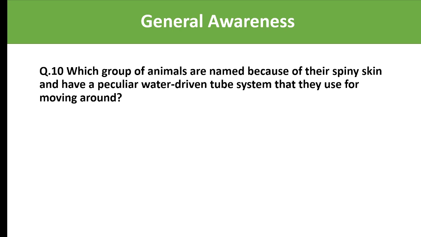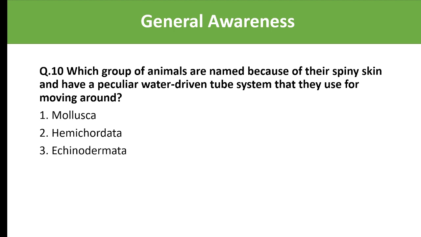Which group of animals are named because of their spiny skin and have a peculiar water-driven tube system that they use for moving around? Let's see the options: Mollusca, Hemichordata, Echinodermata, and Annelida. So which group of animals are named because of their spiny skin and have a peculiar water-driven tube system that they use for moving around? And the answer is Echinodermata.